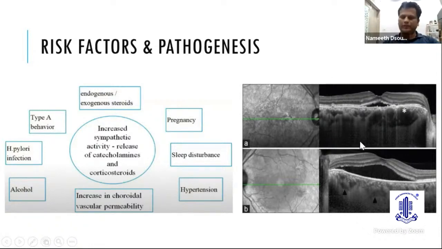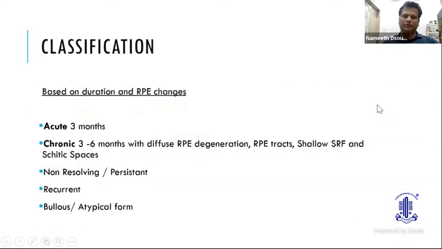the choroidal vascular permeability. Now, if you see this right side lower picture, this is a scan of a classical CSR. You can see that the choroidal vasculature is almost normal in caliber, whereas if you see the upper picture, the choroidal vessels are dilated. These dilated choroidal vessels press upon the adjoining choriocapillary layer and cause ischemia and damage to them. They increase the hydrostatic pressure, thus causing accumulation of fluid and thereby resulting in central serous retinopathy.